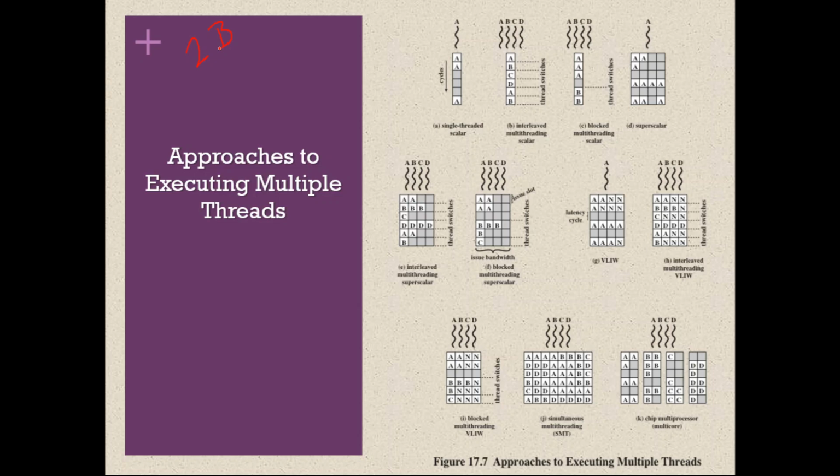Okay. But assume that we have something called a very long word facility. Say the size of this very long word is 8 bytes. But assume that each instruction occupies only 2 bytes. One instruction occupies 2 bytes. And the size of the very long word, this is VLIW, is 8 bytes.